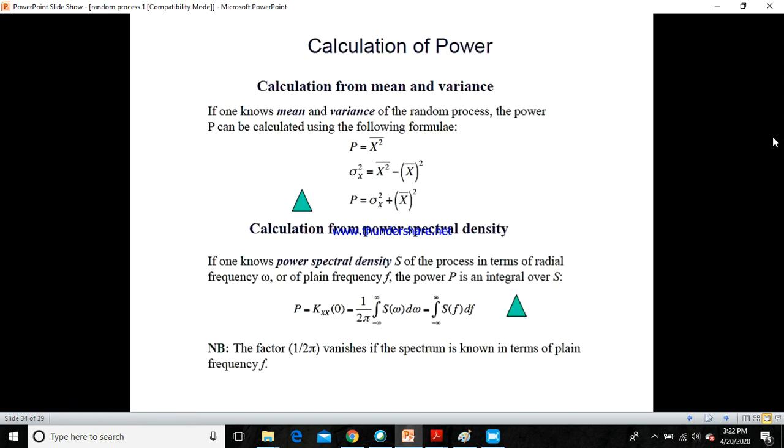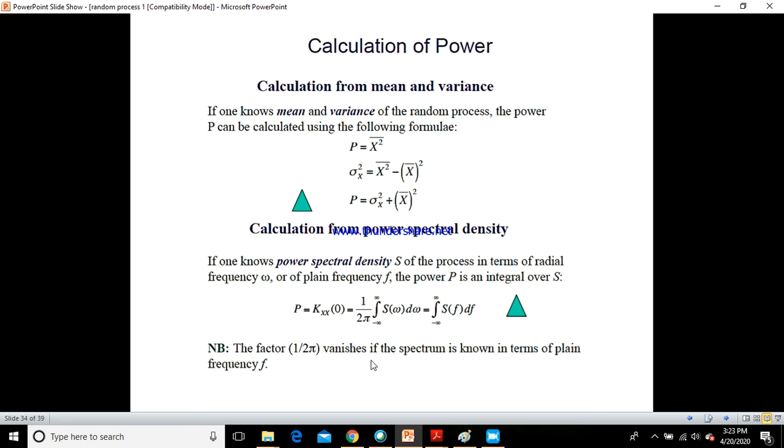How do you calculate power? Power can be calculated either by the mean square, or by the variance plus mean square. The bar is nothing but the mean. If one knows the mean and variance of the random process, the power can be calculated using this formula. Now if we don't know the mean and variance, but we know the power spectral density, then we can use this formula, which is 1 over 2 pi into the integration of minus infinity to plus infinity S of omega d omega.